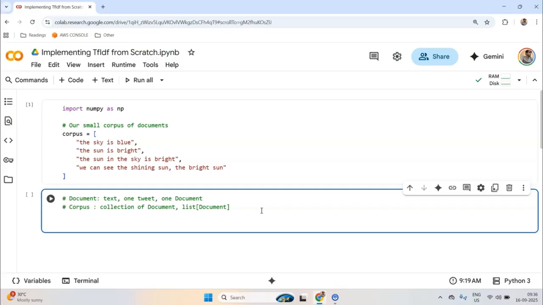For example, in a system where users can search within a book, in that case chapters can become one document, and then we can have a list of chapters as my corpus. You get the idea that document and corpus are something that depends on the use case that we are dealing with.